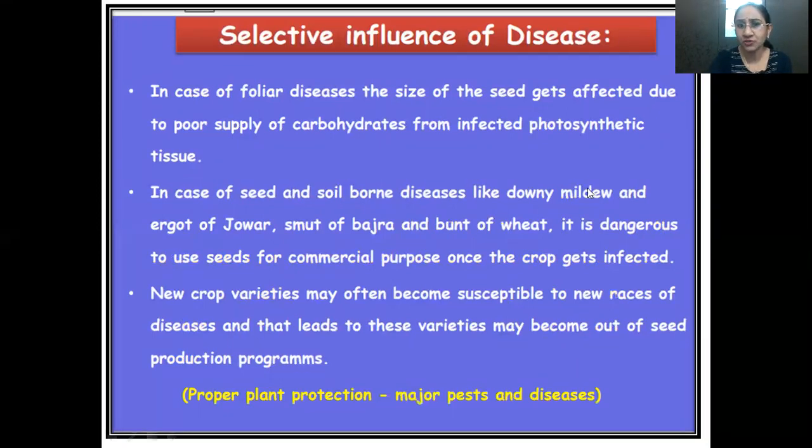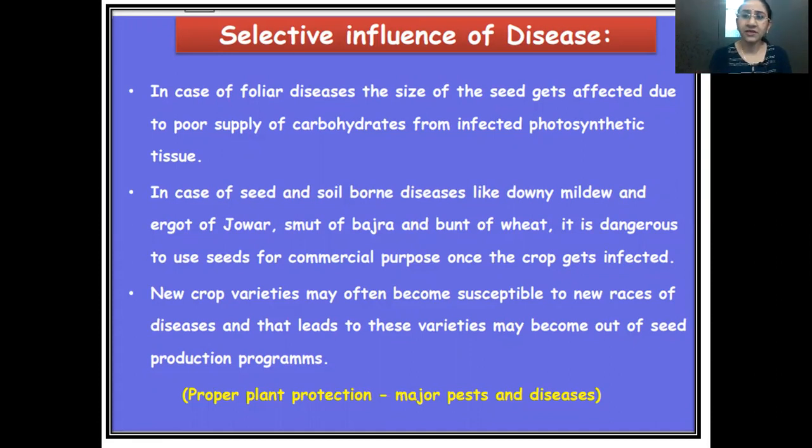Now the selective influence of diseases. In case of foliar diseases, foliar means in the leaves. In some of the crops, certain foliar diseases reduce the size of the seed. Suppose a particular plant is affected by downy mildew, you can see it takes place in the leaves only. Downy mildew, ergot of jowar, smut of bajra. So these are all foliar diseases.